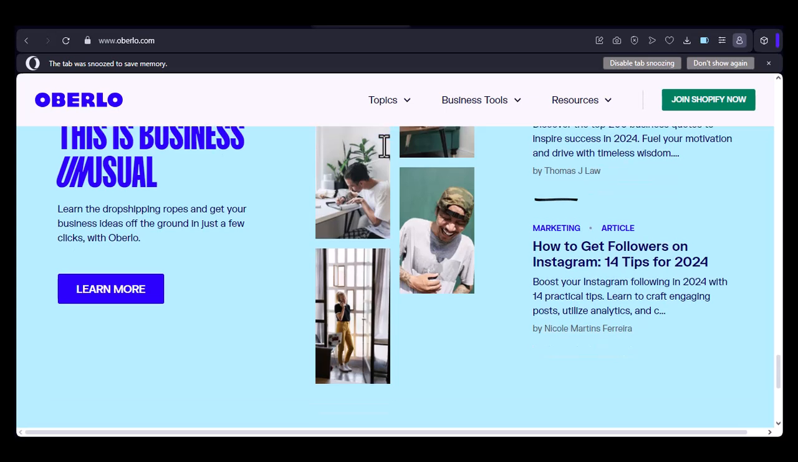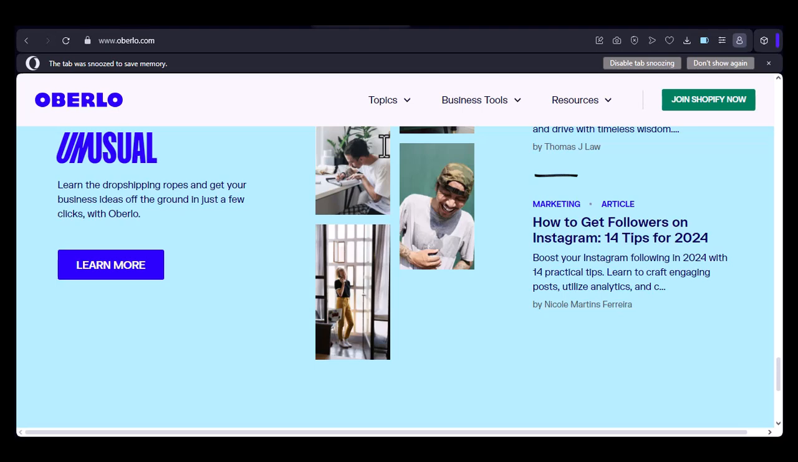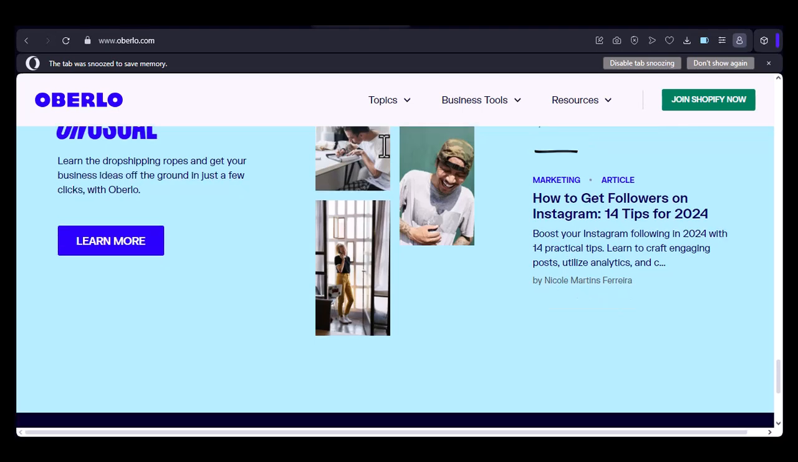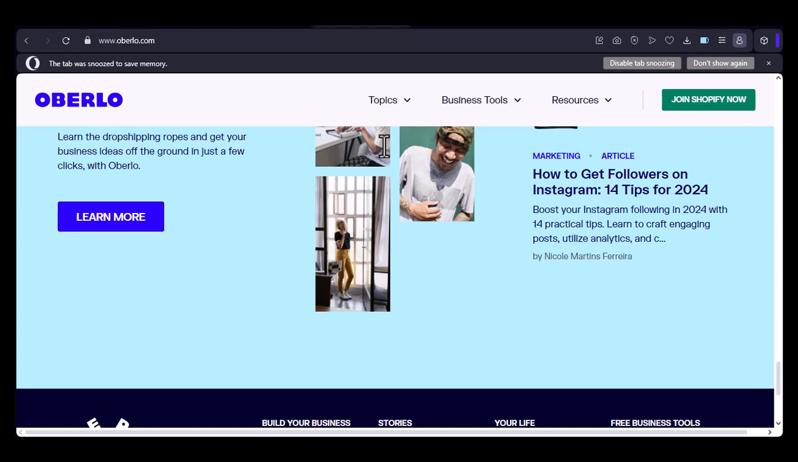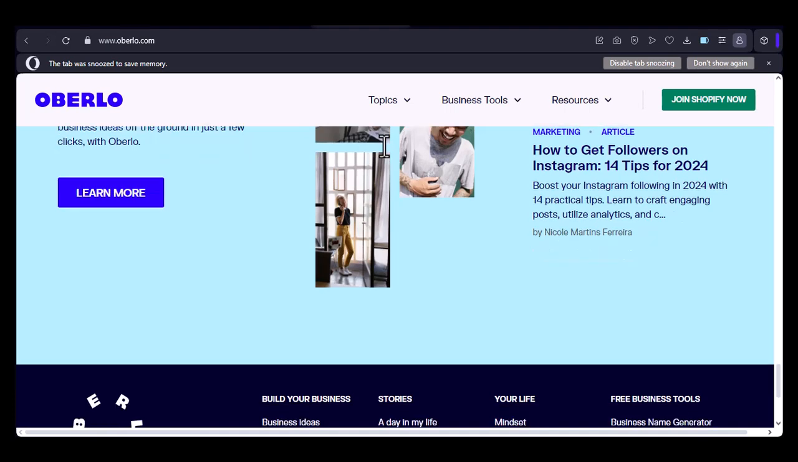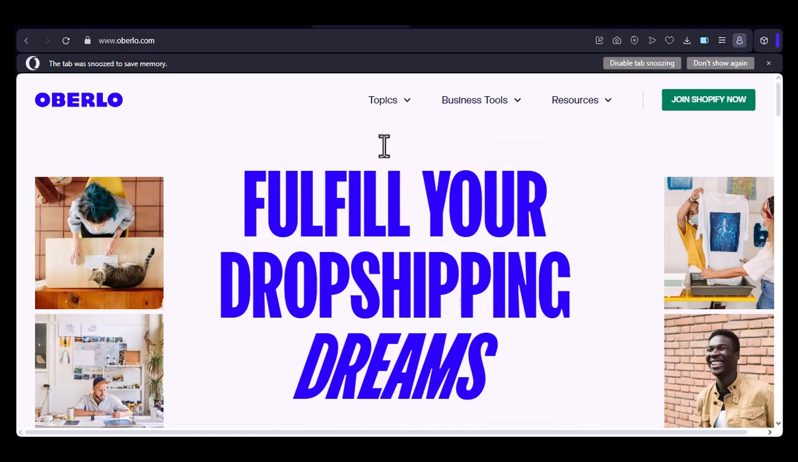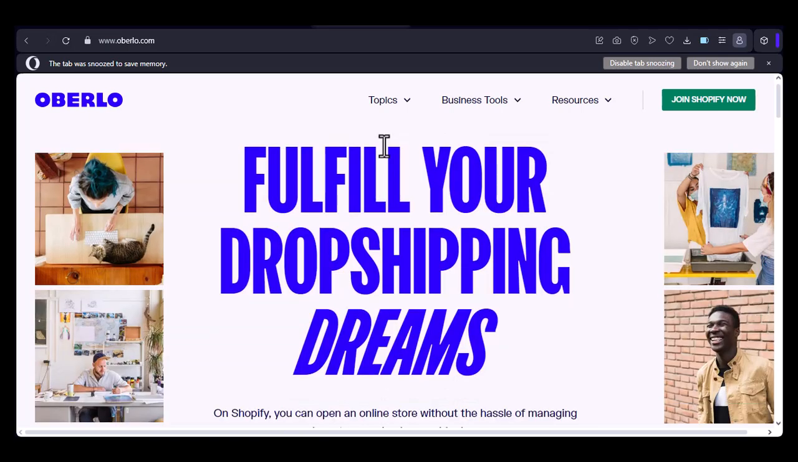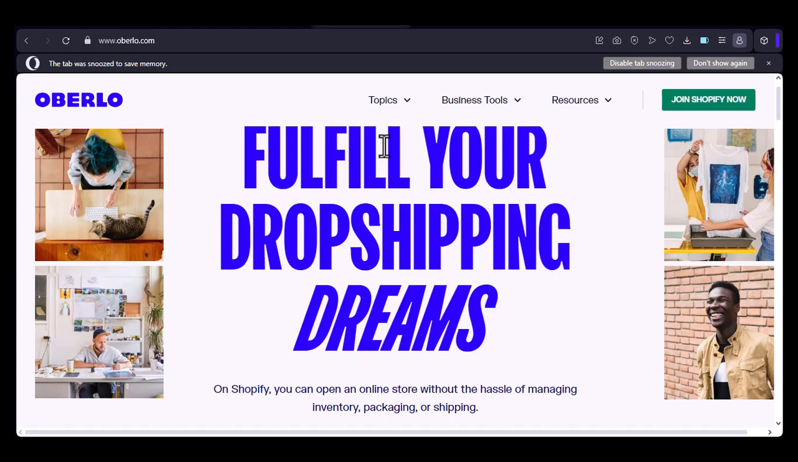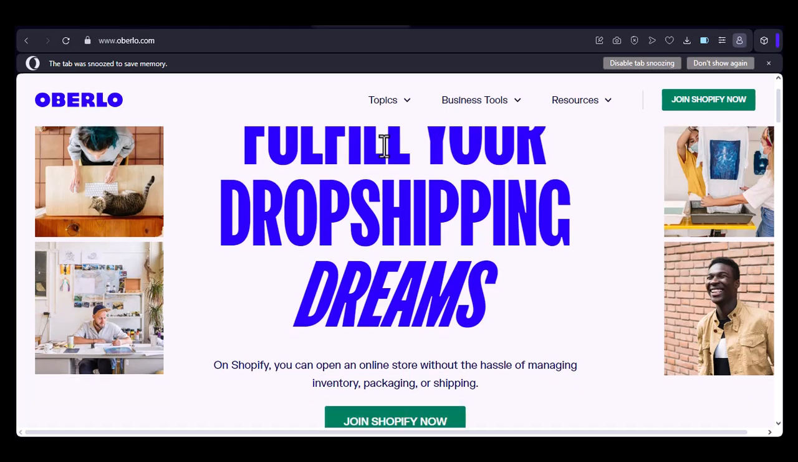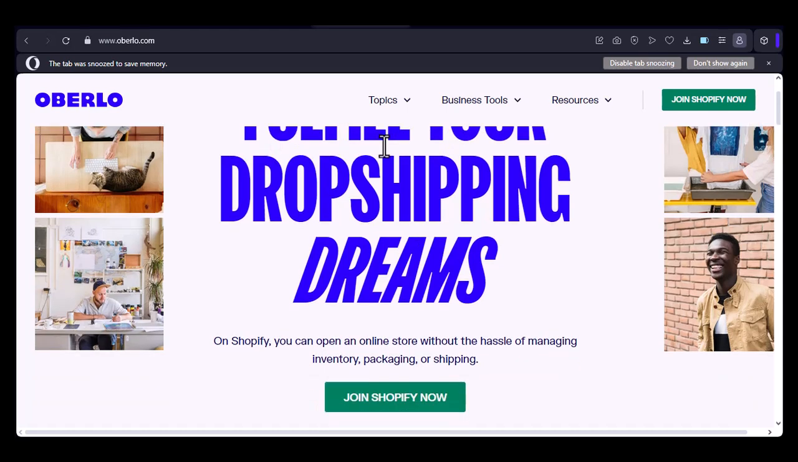In conclusion, Shopify and Oberlo are both valuable tools for online store owners, but they serve different purposes. Shopify provides a comprehensive platform for building and managing your store, while Oberlo simplifies the product sourcing and dropshipping process. By understanding the differences between these two platforms, you can make an informed decision and set your online business up for success. So, which platform is right for you?